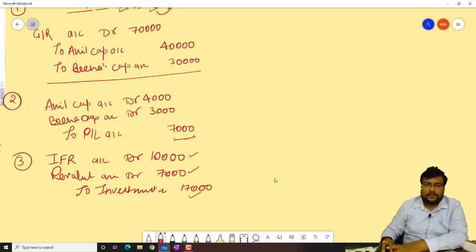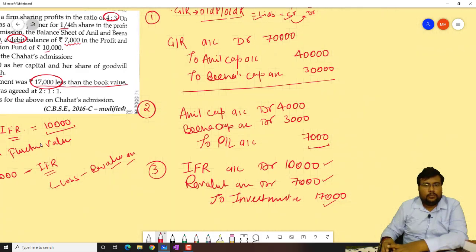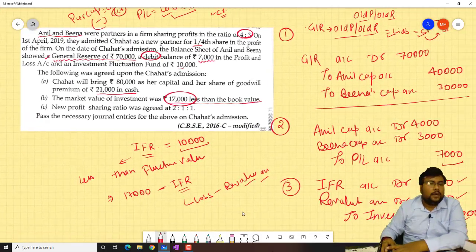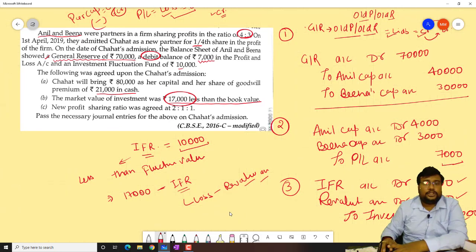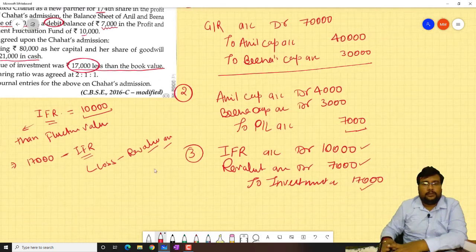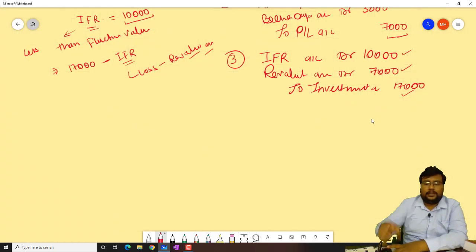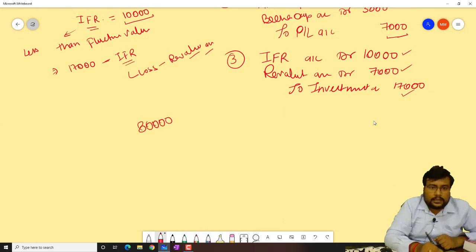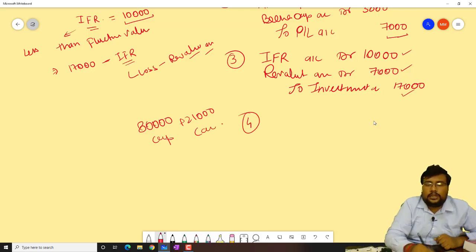So bacha, this one is there. Now one more thing is there: Chahat will bring 80,000 as her capital and her share of goodwill premium 21,000 in cash. So how much will Chahat bring, beta? Chahat is bringing 80,000 for capital and 21,000 for goodwill. So total is coming how much, beta? Total is coming 1,01,000. So cash account debit